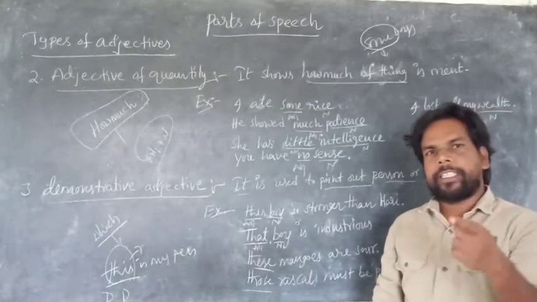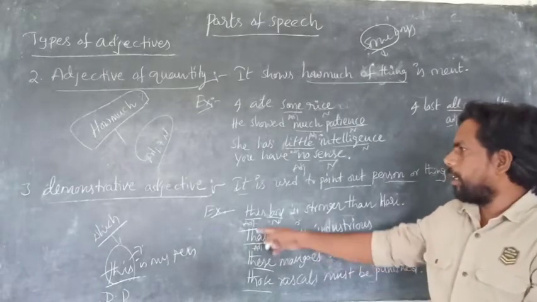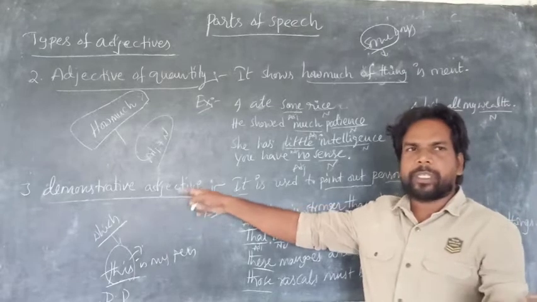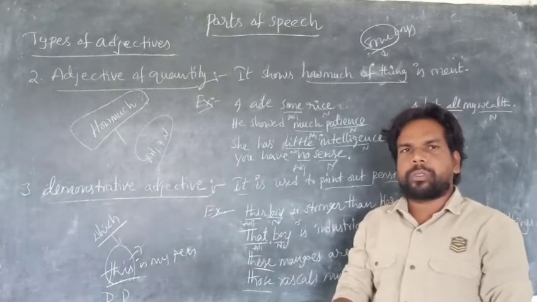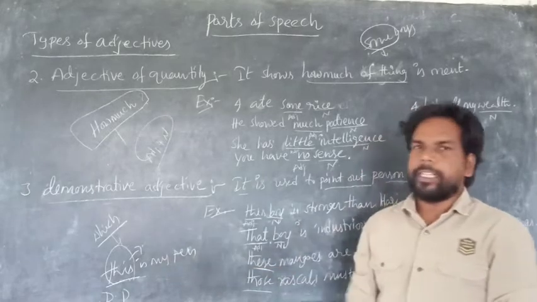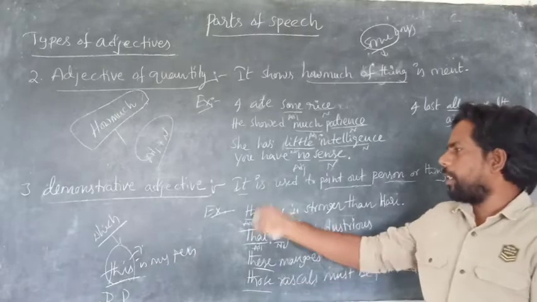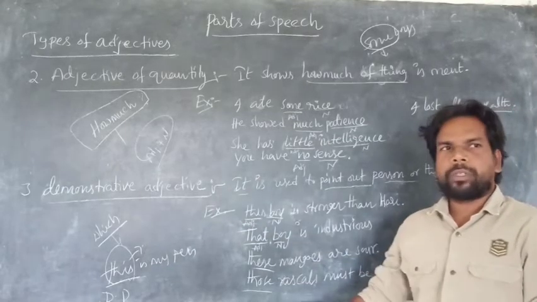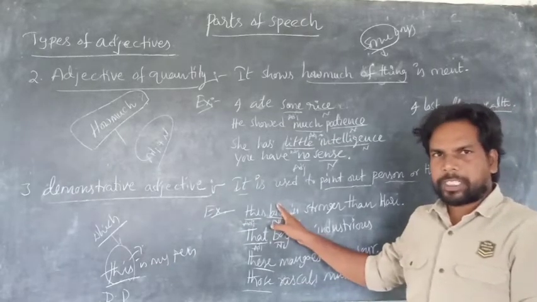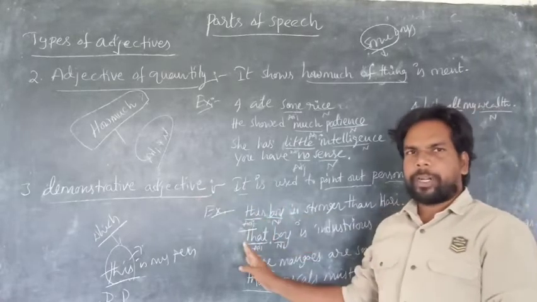When there is a noun along with a demonstrative pronoun, that is called a demonstrative adjective. When there is only the pronoun, this, that, those, these, such, it is called a demonstrative pronoun. When there is a noun along with these words, they are called demonstrative adjectives. Is the difference between demonstrative pronoun and demonstrative adjective clear?